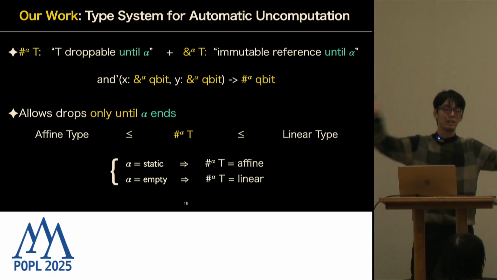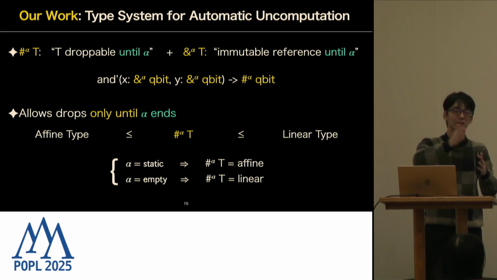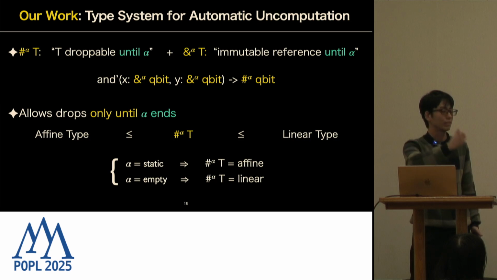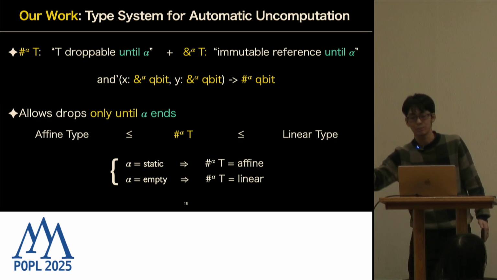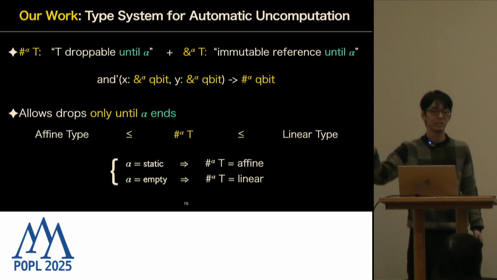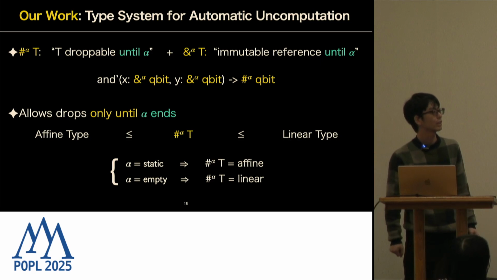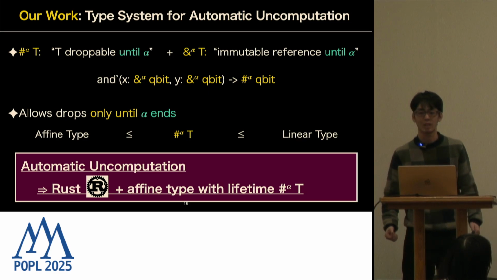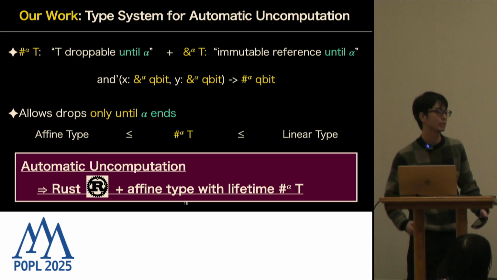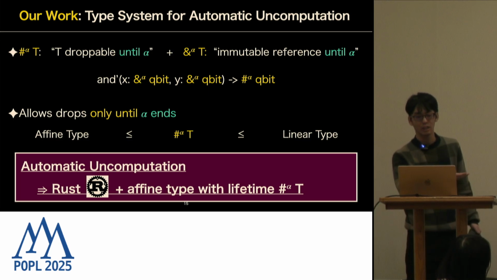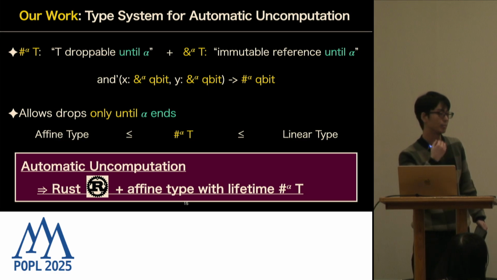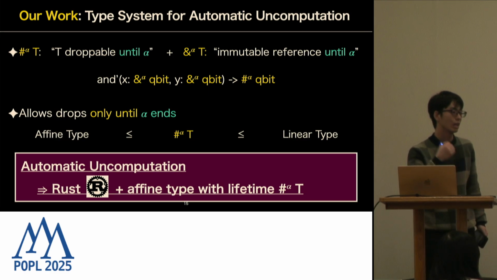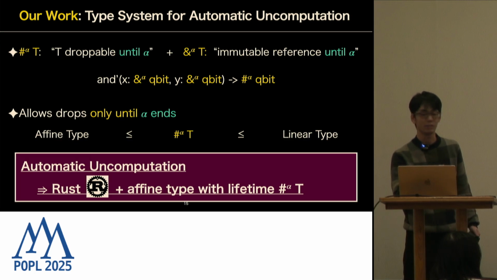On the other hand, if the alpha is the shortest one, which means it's already happened, in that case, this sharp alpha t means that you can never drop, which is going to be the same as linear types. So that's the idea of our type system. And what we have found out is that automatic uncomputation can be nicely represented by Rust, combining basic quantum types and affine types with lifetime sharp alpha t.